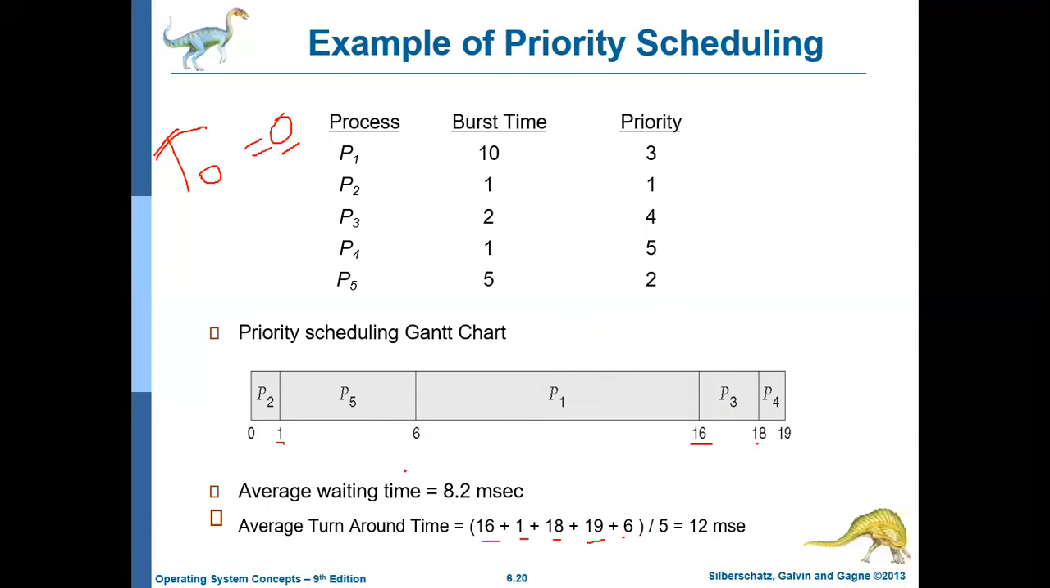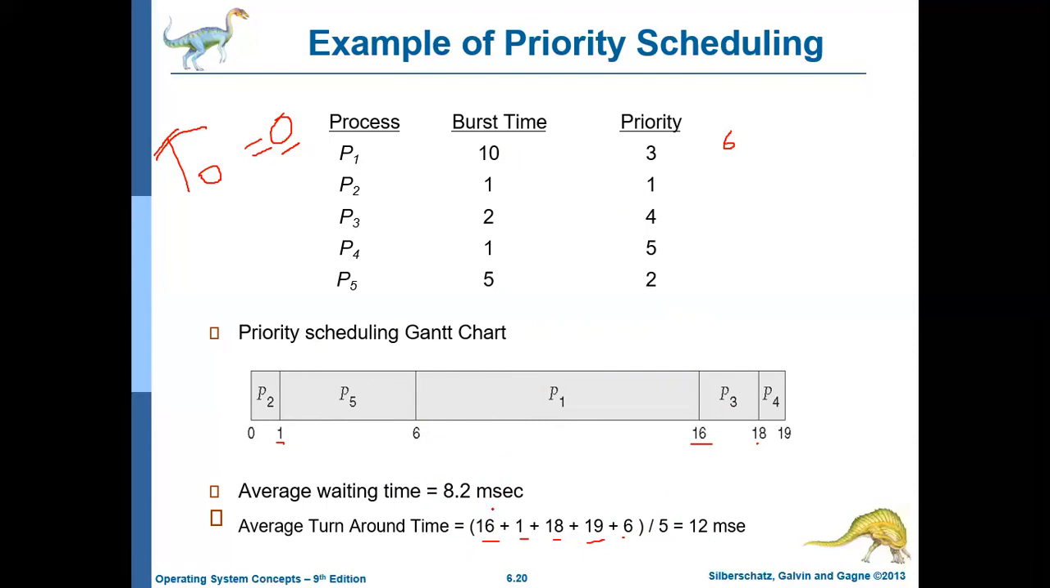Okay. From this, you can calculate the average waiting time. The waiting time of an individual process is nothing but turnaround time minus burst time. So the turnaround time for P1 is 16, its burst time is 10, so 16 minus 10 is 6. That is the waiting time for P1.